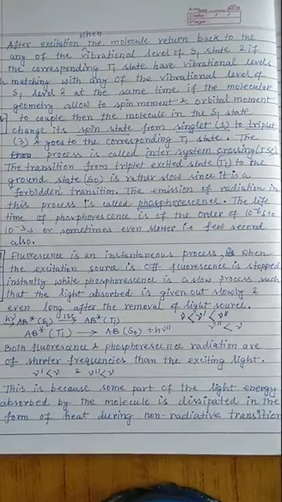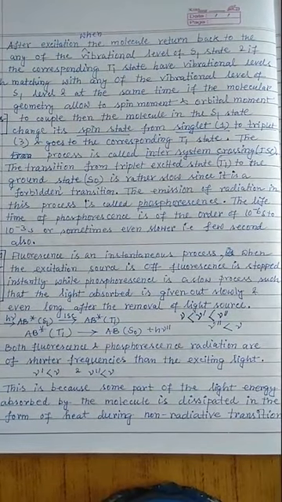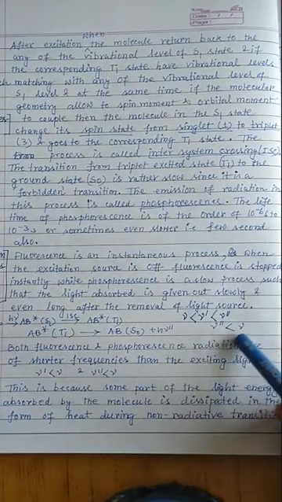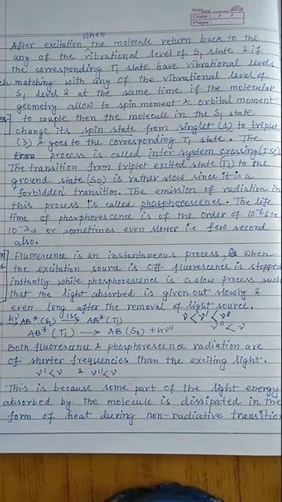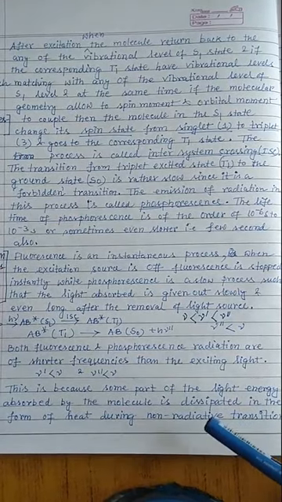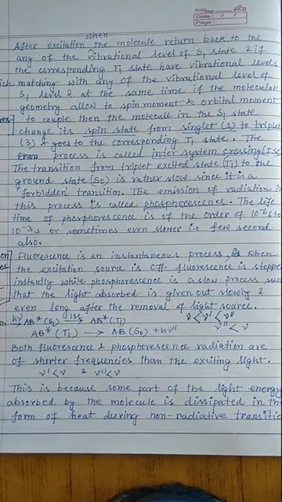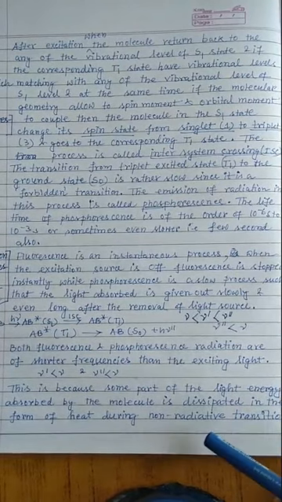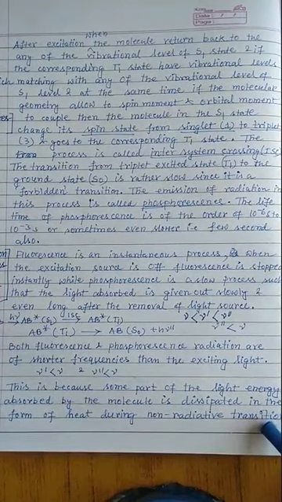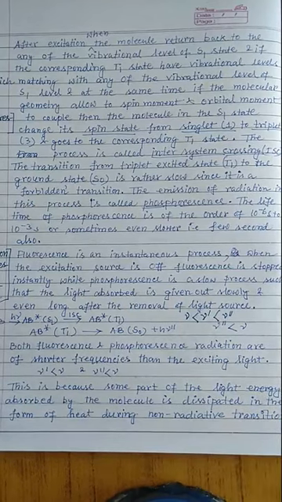Both fluorescence and phosphorescence radiations are of lower frequency than the excitation source, which I have already discussed. This is because some part of the light energy absorbed by the molecule is dissipated in the form of heat. That means during the VR process, the vibrational relaxation process, during the non-radiative transition. So this is the total discussion regarding this technical point, also the fluorescence and phosphorescence. Okay, thank you.